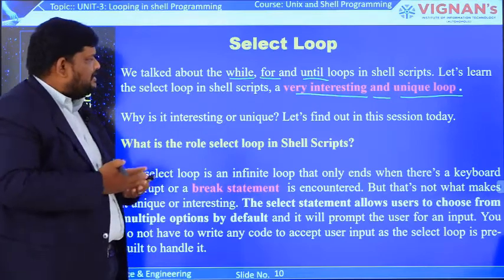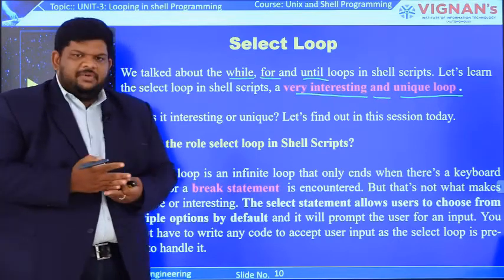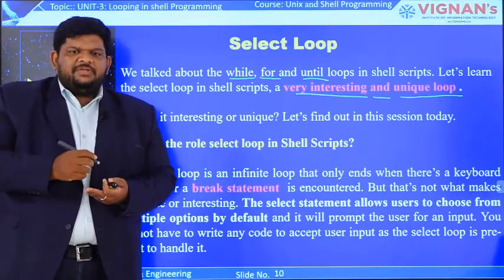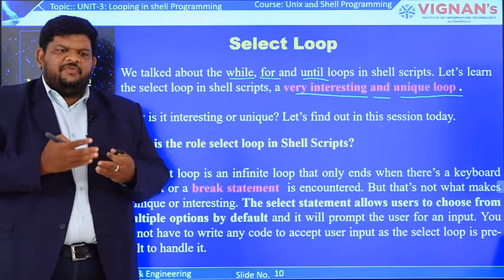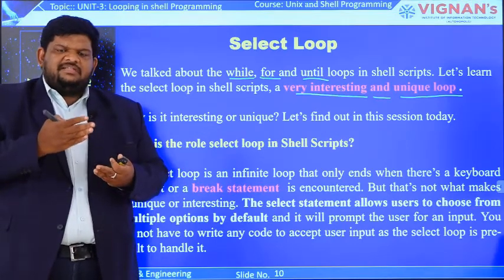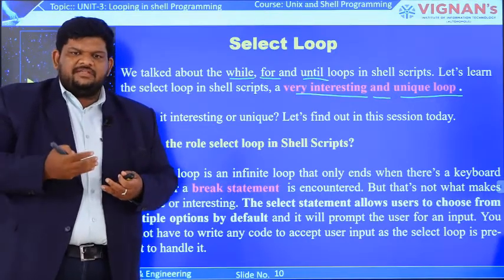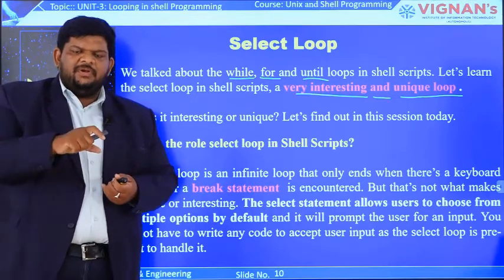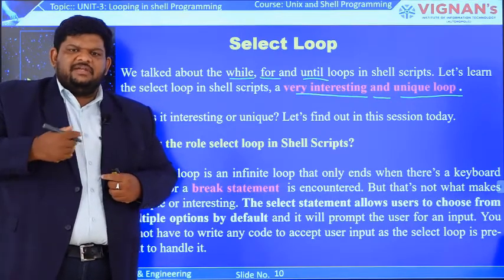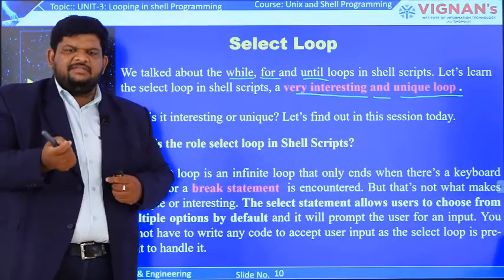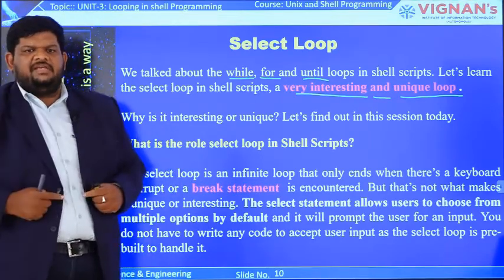But in the select loop, something is interesting and unique. We say the select loop is interesting and unique because it is a good fit for menu driven applications. If you want to create any menus, the select loop is the only option in Unix. That means we give the user multiple choices or options, and based on those options the user can select anything. We provide user interaction, or a prompt, asking for some value from the user. Based on that value, the execution of the select loop happens.